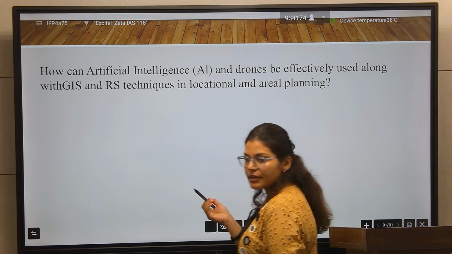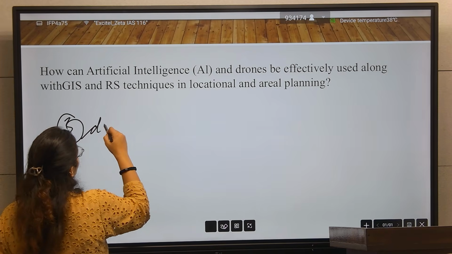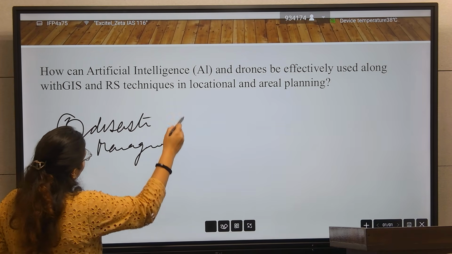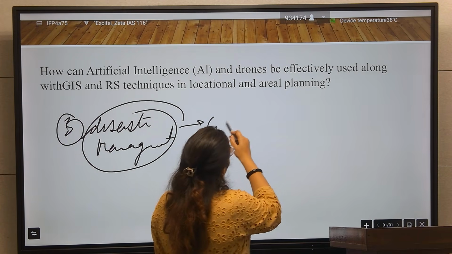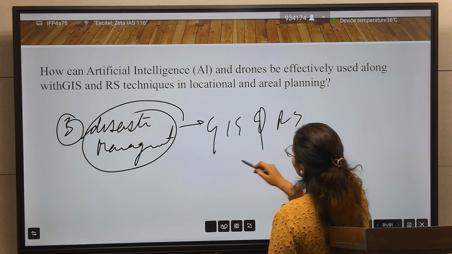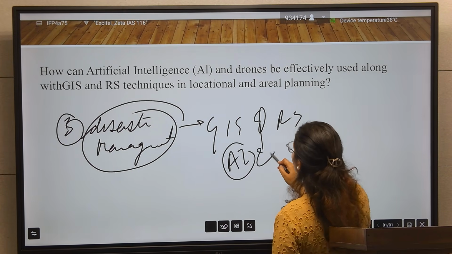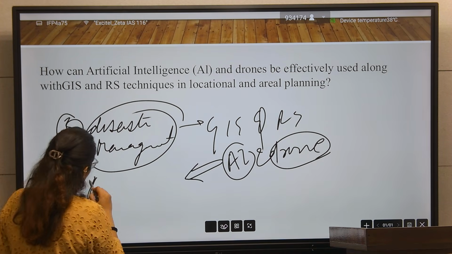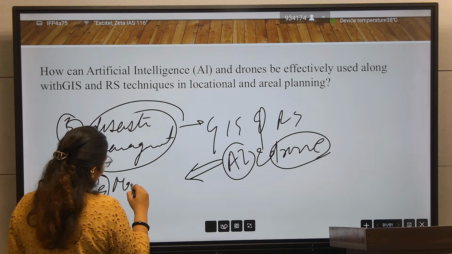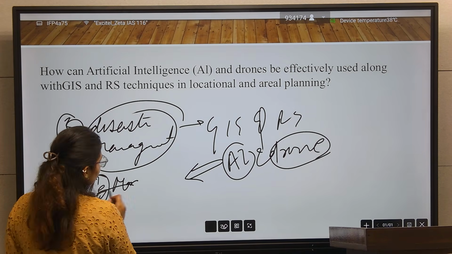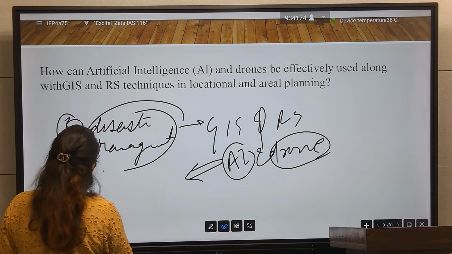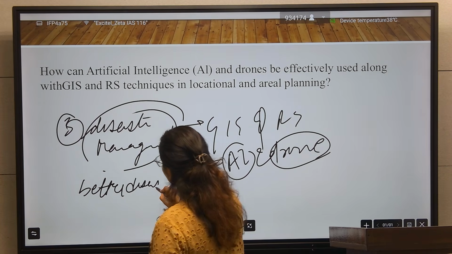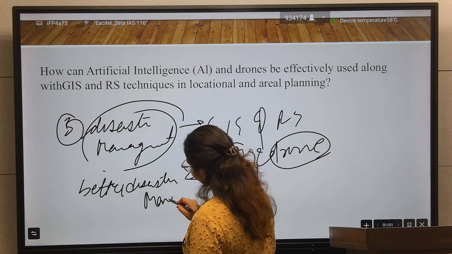Disaster management, third. Here we are using GIS and RS technology, but if we use AI and drone, then there should be better disaster management.